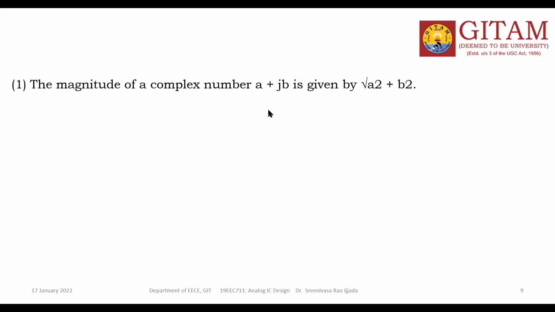The magnitude you can get simply from the formula square root of A squared plus B squared, and the angle is tan inverse of imaginary by real, where imaginary is B and real is A. Like that you can find the magnitude as well as the phase. Whenever you replace S with j omega, you can find how the magnitude changes from 0 frequency to infinite frequency.